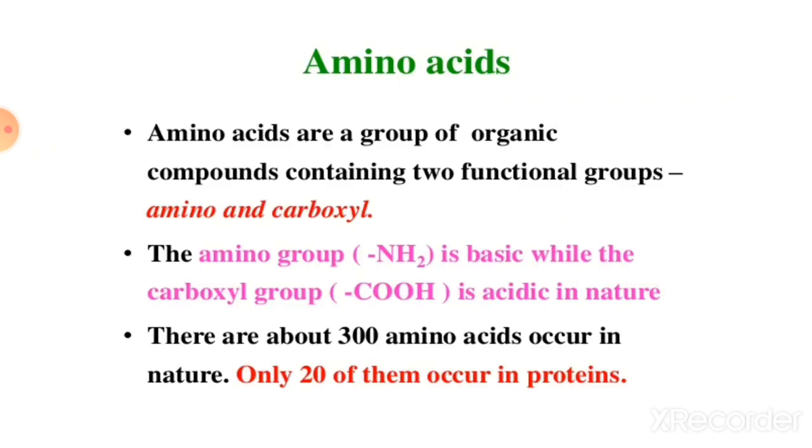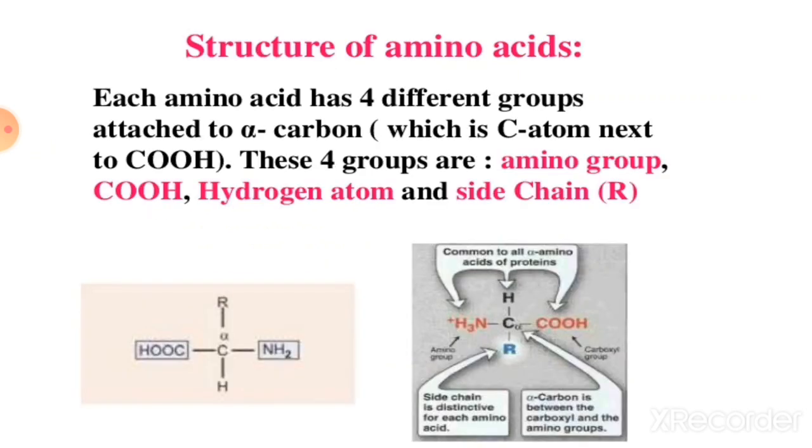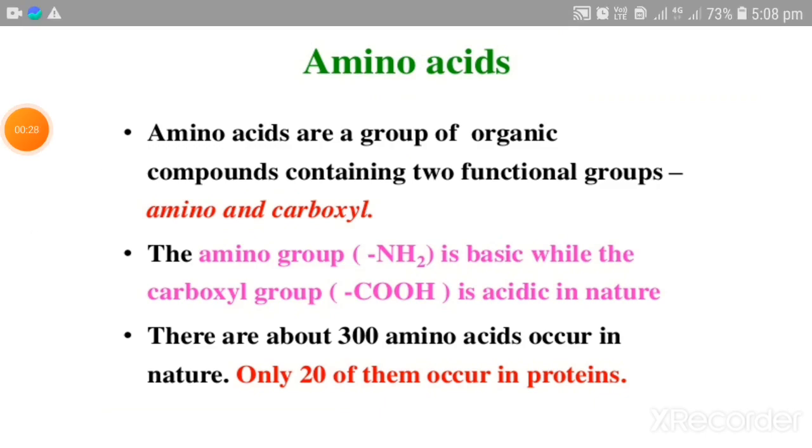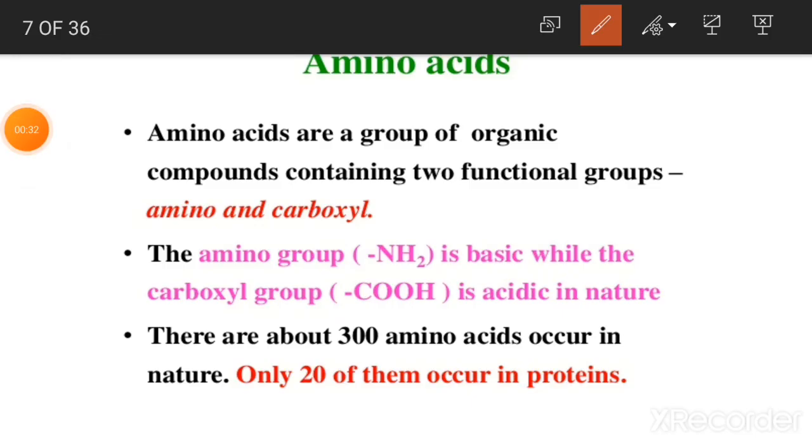Now, what is meant by amino acid? Amino acids are a group of organic compounds containing two functional groups, that is, amino group and carboxylic group. Amino group means NH2 group, that is a basic group, and carboxylic group means COOH group, which is an acidic group.